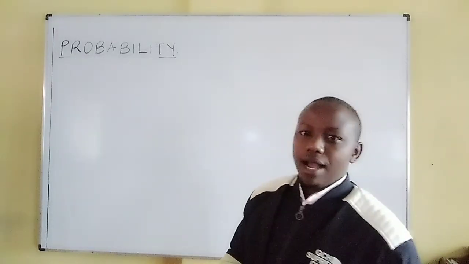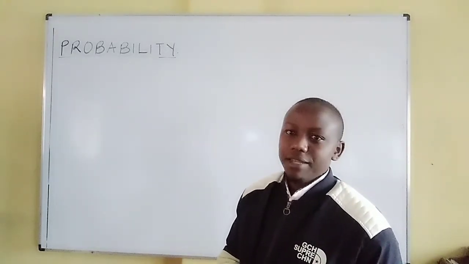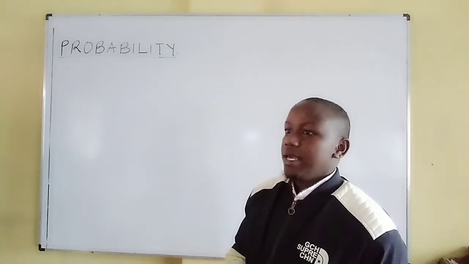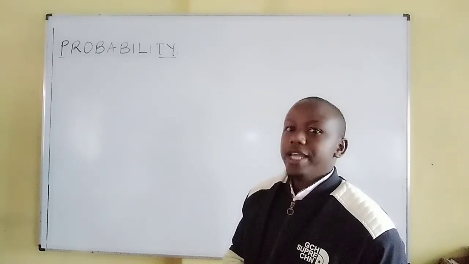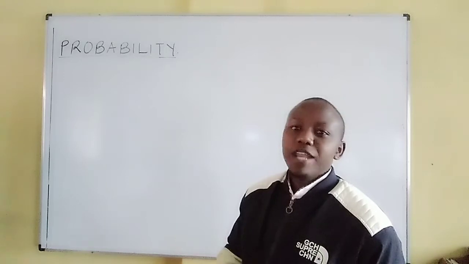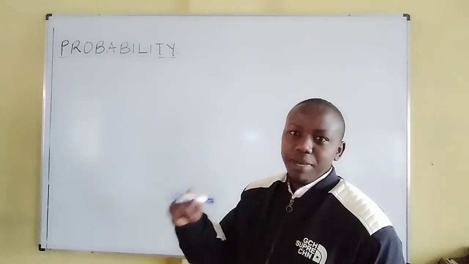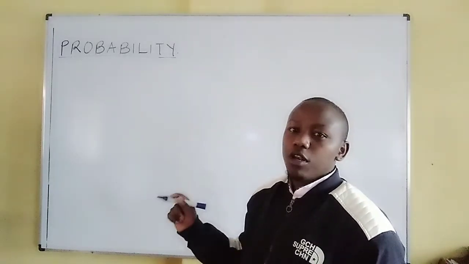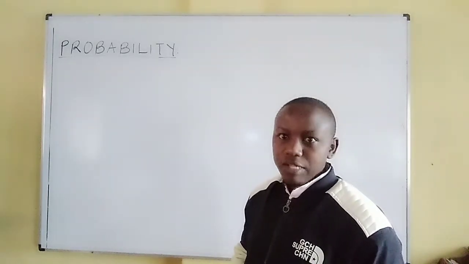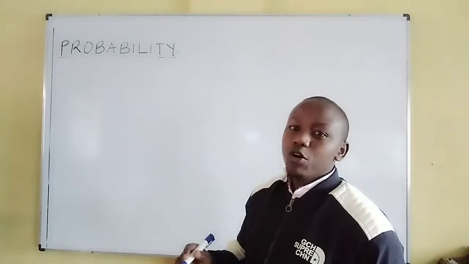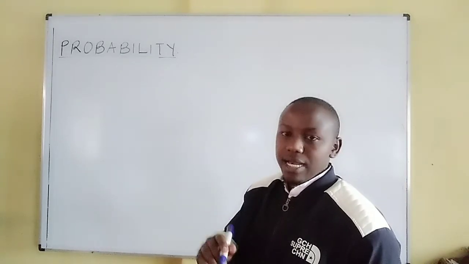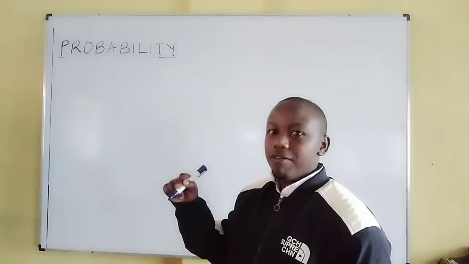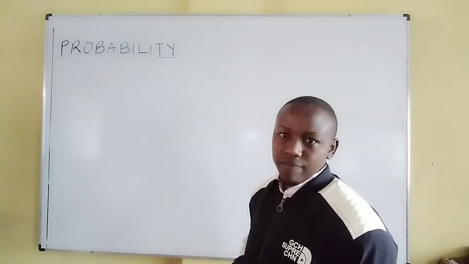So if there are chances of a certain event taking place, and a numerical value to that measure of chances, then that is what we call probability. So probability is the numerical measure of a chance. A chance is a likelihood of an event to happen.